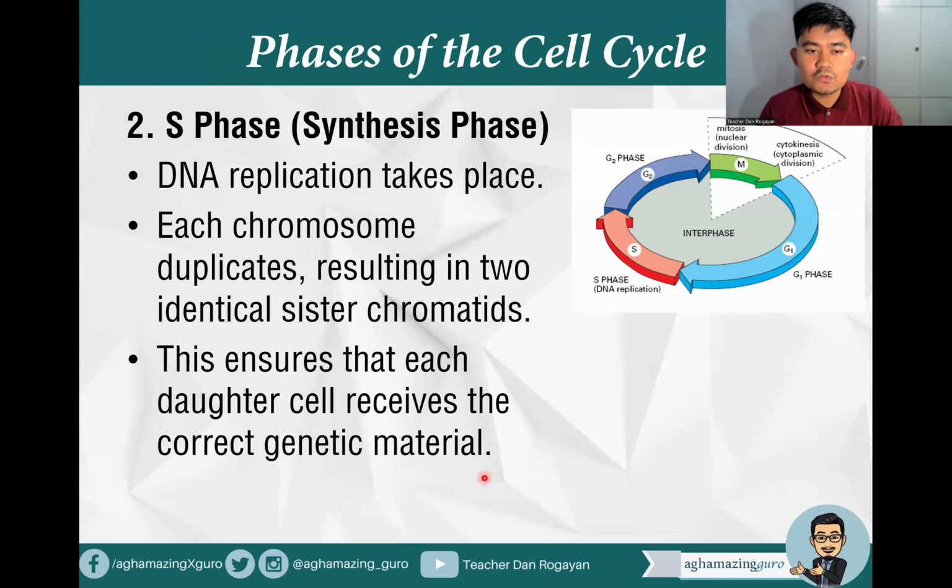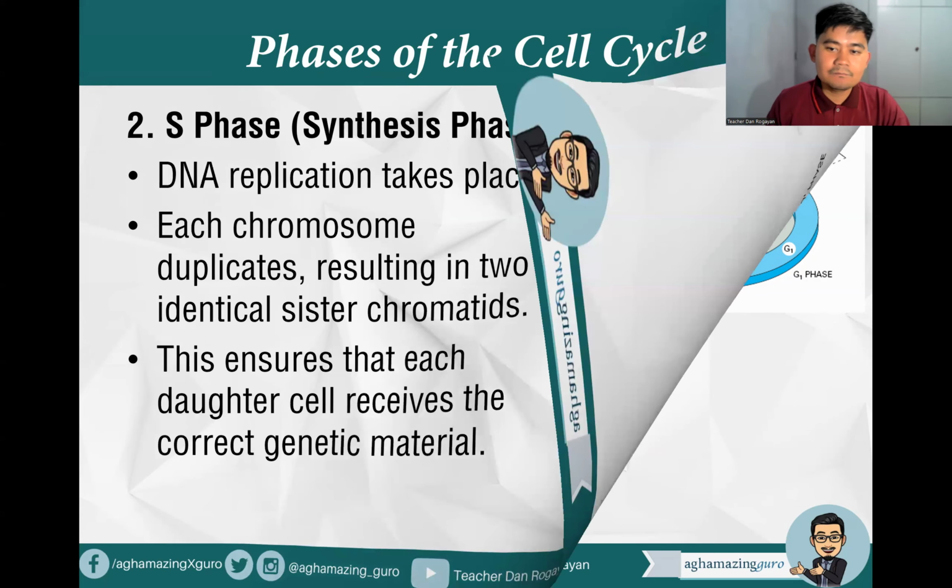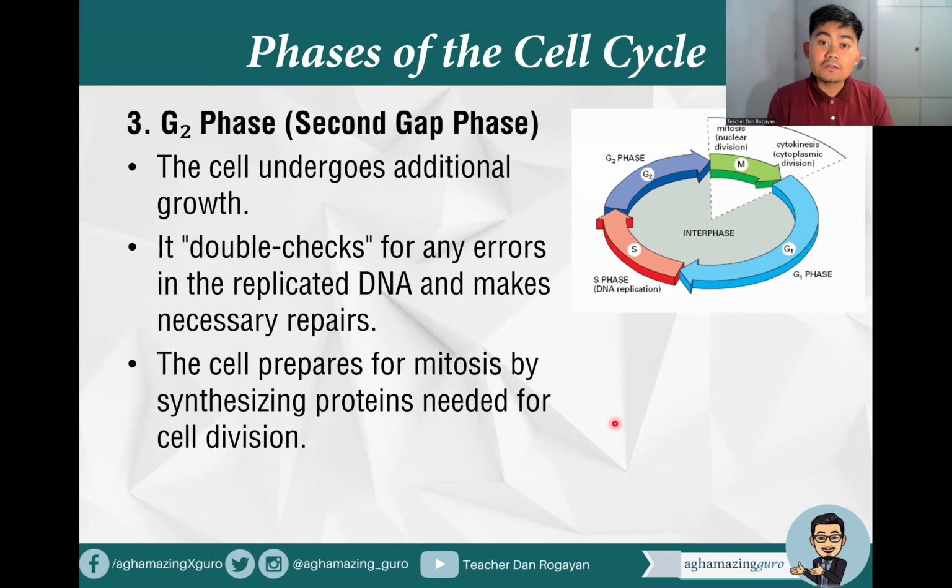Then for the S phase or the synthesis phase, DNA replication takes place. Each chromosome duplicates, resulting in two identical sister chromatids. And these ensure that each daughter cell receives the correct genetic material. So DNA replication happens in what phase? S phase. Okay.